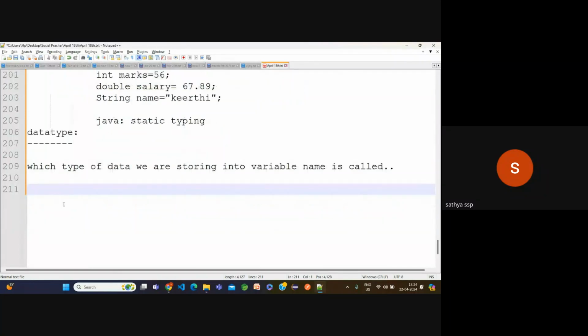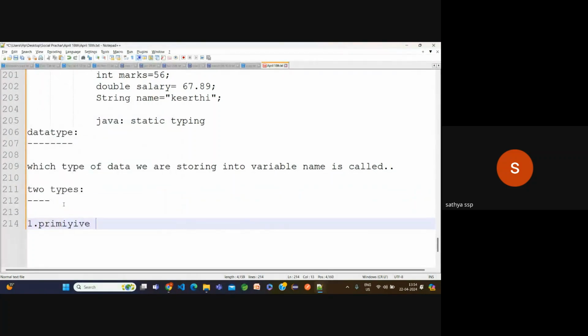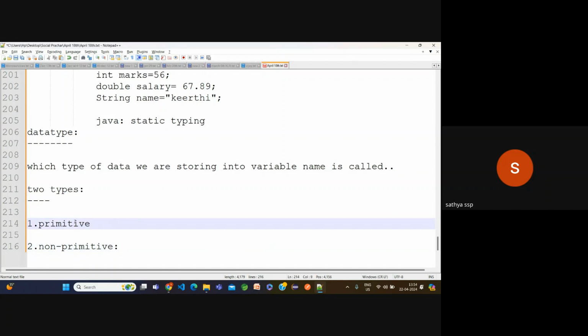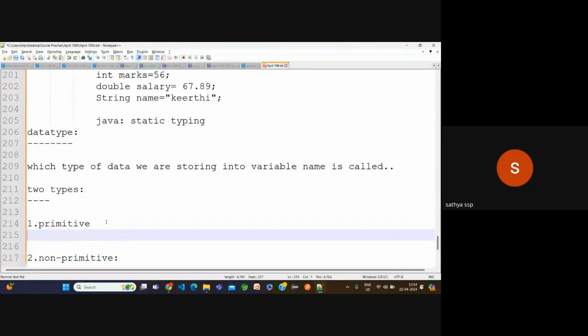Now, in every language, we have two types of data types. The first one is primitive. The second one is non-primitive. Now, what are the primitive data types we have?